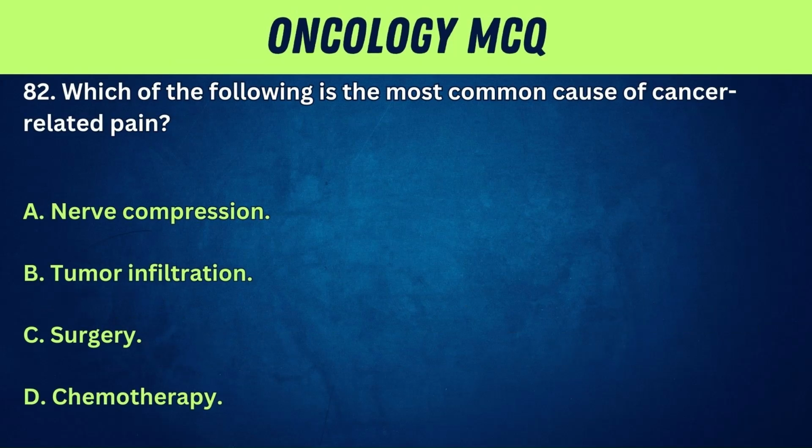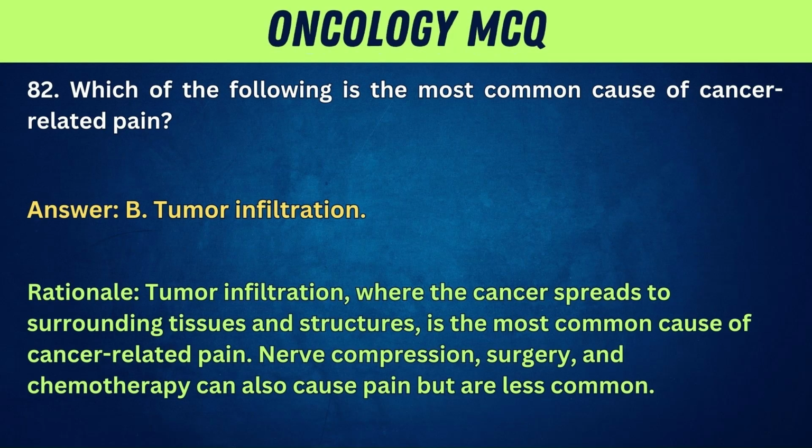82. Which of the following is the most common cause of cancer-related pain? A. Nerve compression. B. Tumor infiltration. C. Surgery. D. Chemotherapy. Answer: B. Tumor infiltration. Rationale: tumor infiltration, where the cancer spreads to surrounding tissues and structures, is the most common cause of cancer-related pain. Nerve compression, surgery, and chemotherapy can also cause pain, but are less common.